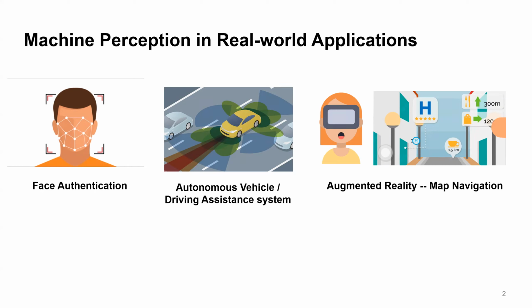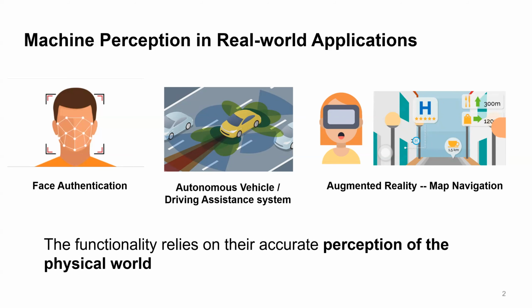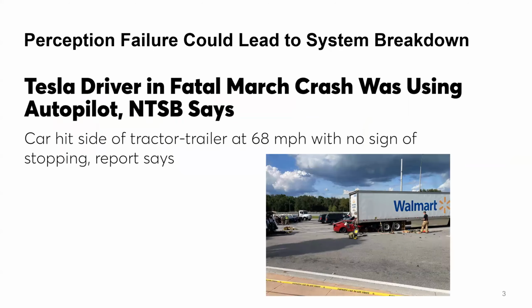The system needs to learn about the geometry of the physical world so that they can know how to place the virtual objects. As we can see, the functionality of these systems heavily relies on the ability to perceive the physical world. As a result, any perception failures could lead to a system breakdown. The most devastating example might be the autonomous car failing to detect objects and causing fatal accidents. We have heard the news about Tesla and Uber's autonomous assistants, for example.